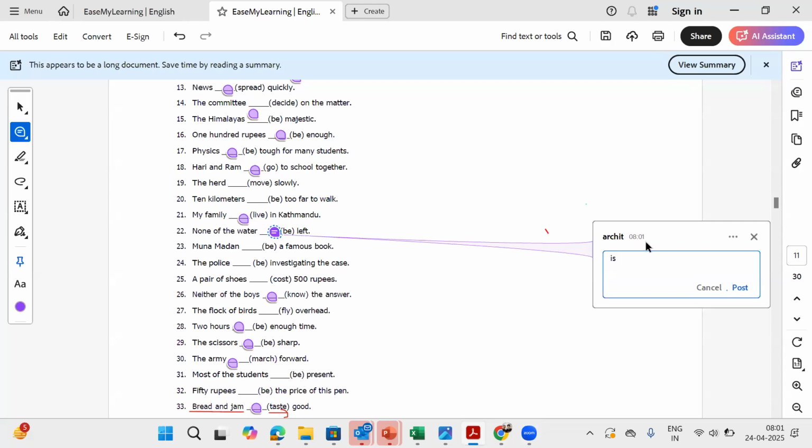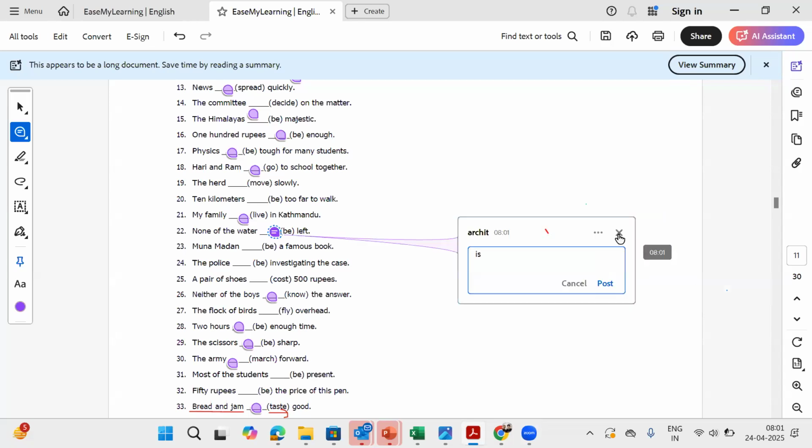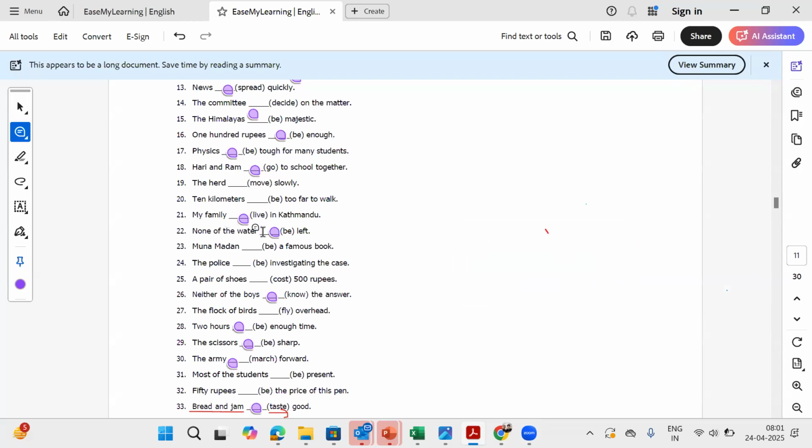So the correct answer is is. None makes it singular. Water singular is. Yeah, Baba had given the first correct answer.